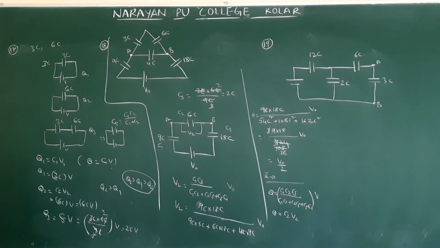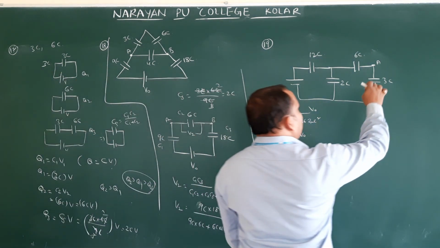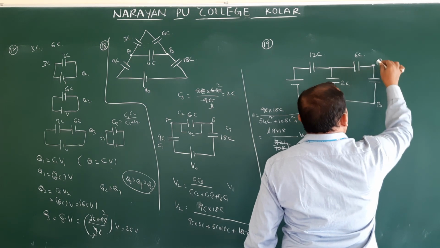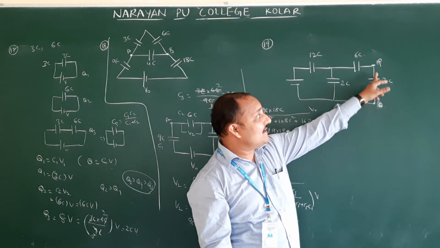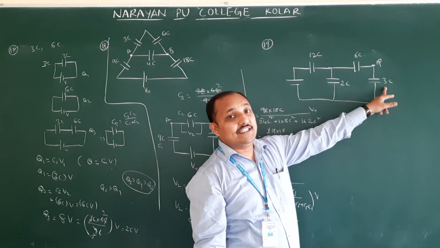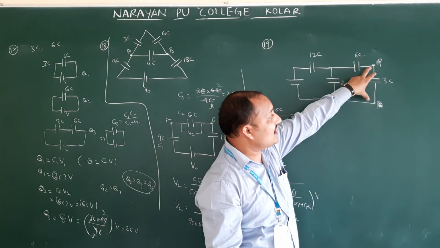Next one is the 19th one. In the circuit shown, the potential difference between P and Q they are asking. In the question they gave A and B, but they are asking P and Q. Means we have to assume this is P, this is Q. They are asking the potential difference between P and Q, means across 3C. Okay, for this 3C what is the potential?